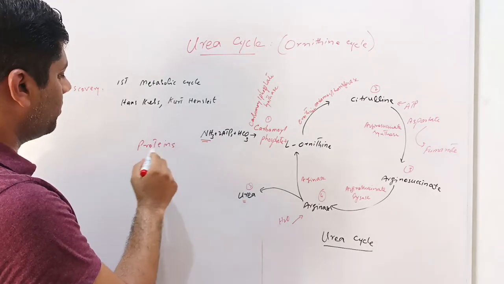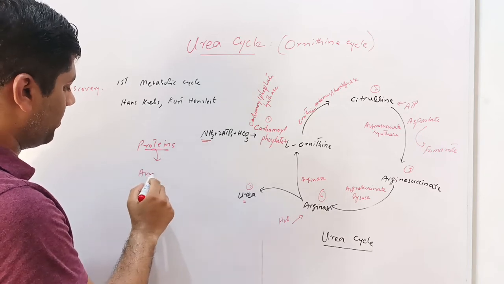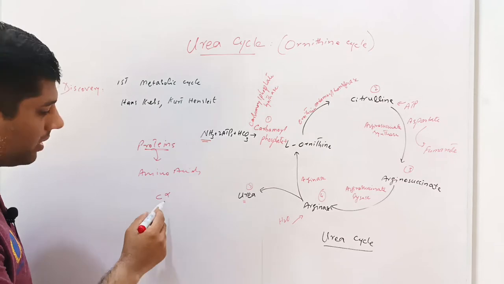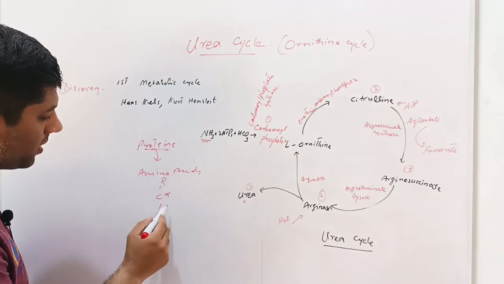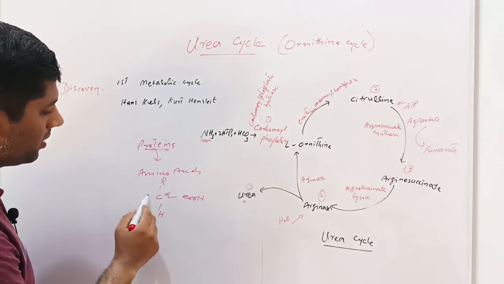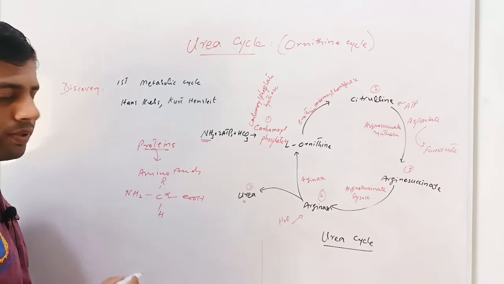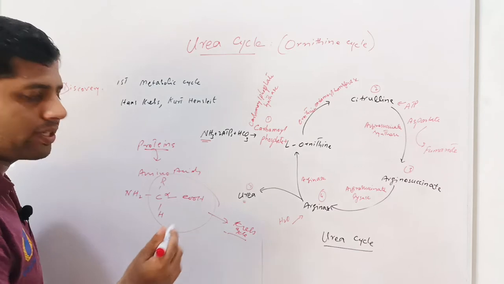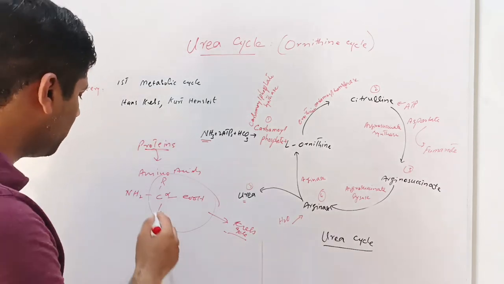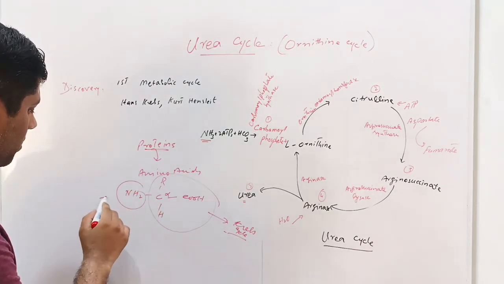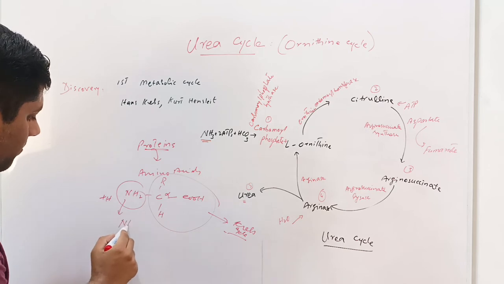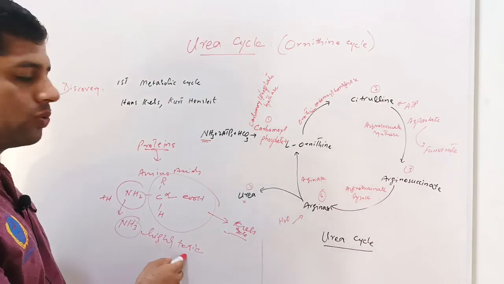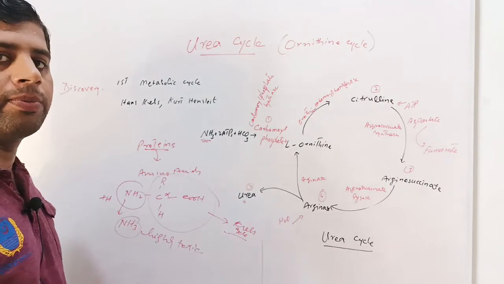As we know, proteins comprise amino acids, and the chemical formula of an amino acid is that there is an alpha carbon to which an alkyl group and hydrogen are attached. To one end is a carboxyl group and to the other is an amino group. The organic part of the amino acid enters the Krebs cycle for further metabolism and release of energy, while the inorganic amino group is converted into ammonia. This ammonia is highly toxic and harmful to the body, so it should be excreted from the body.